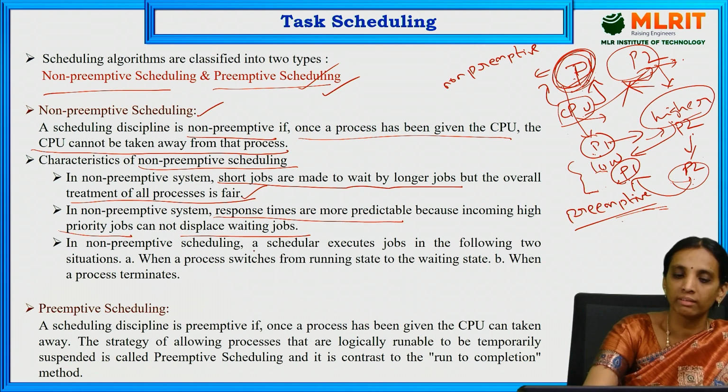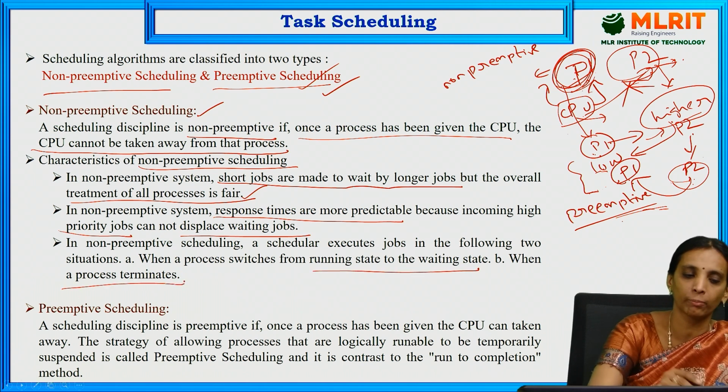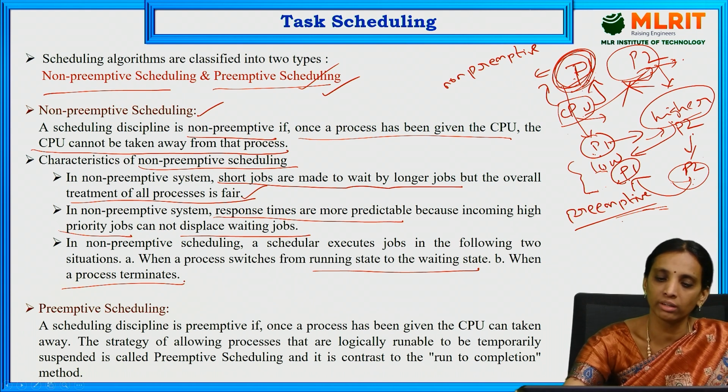In this case, the scheduler executes jobs in two situations: when a process switches from the running state to the waiting state, or when a process terminates. So in non-preemptive scheduling, the scheduler assigns jobs in two cases.